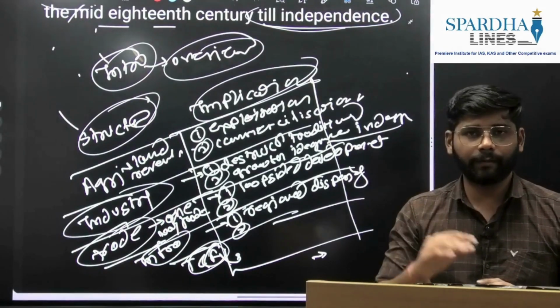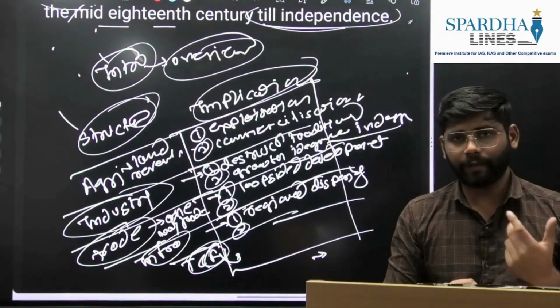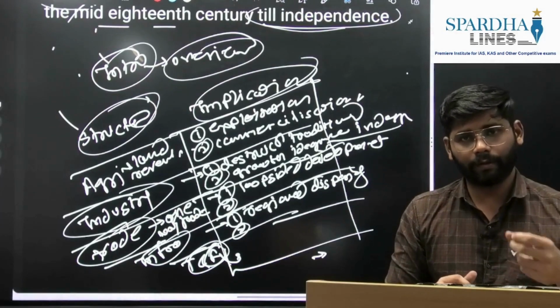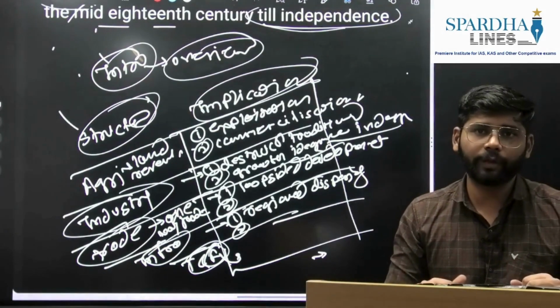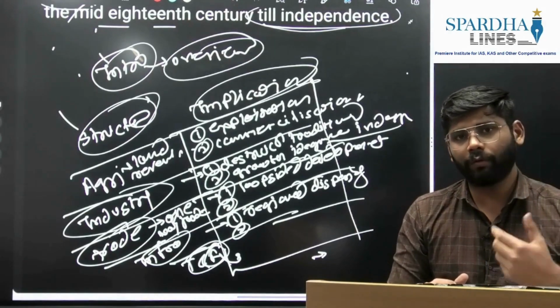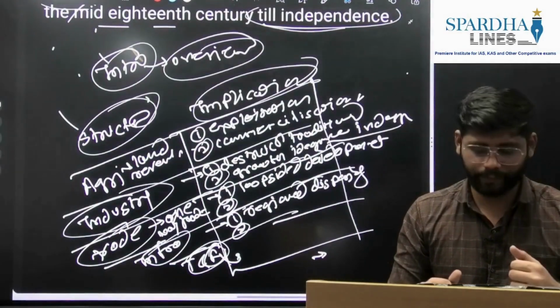But eventually we need to highlight the negative aspect: the economic policies of the British favored them only rather than local Indians. This way we can conclude the answer by writing the summary, and also by giving the overview and background reason behind their policies.